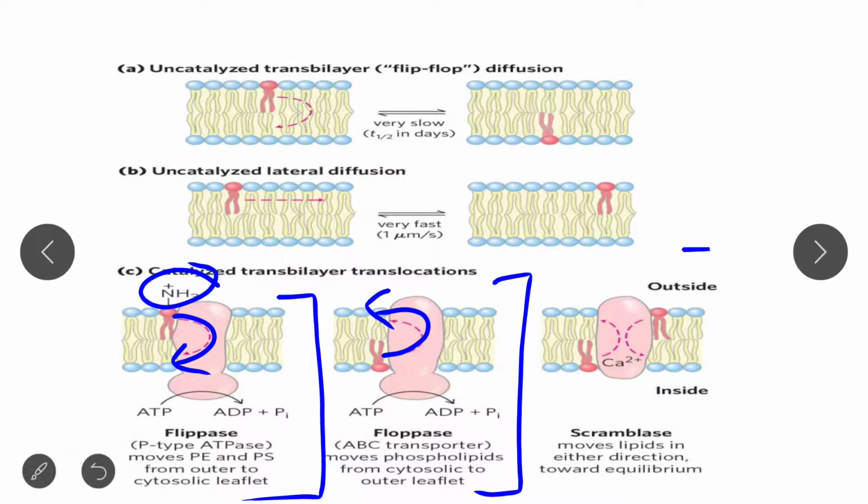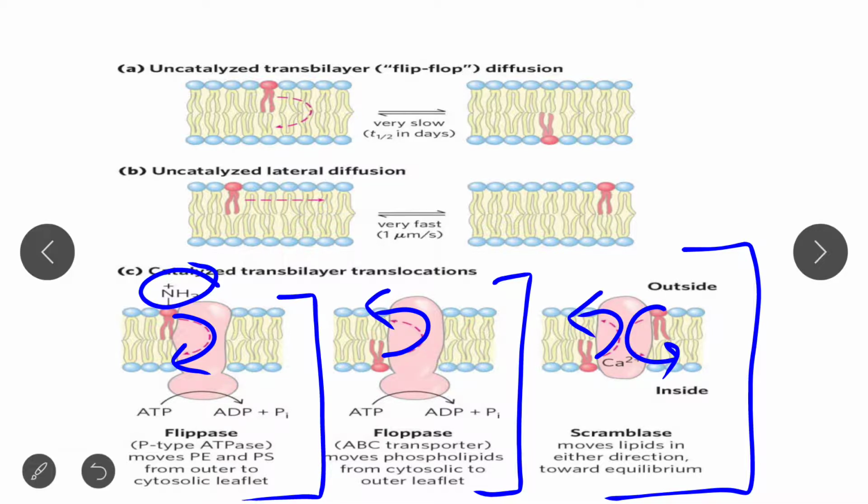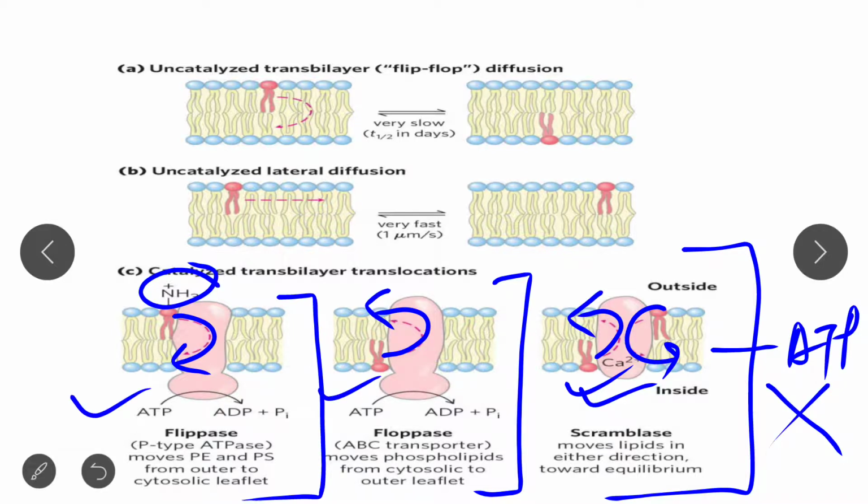And this is a diagram of scramblase. It maintains both layers, from extracellular to cytosol and from cytosol to extracellular. And this is calcium dependent and ATP is not required in case of scramblase, while ATP is required in both the other cases. Clear?